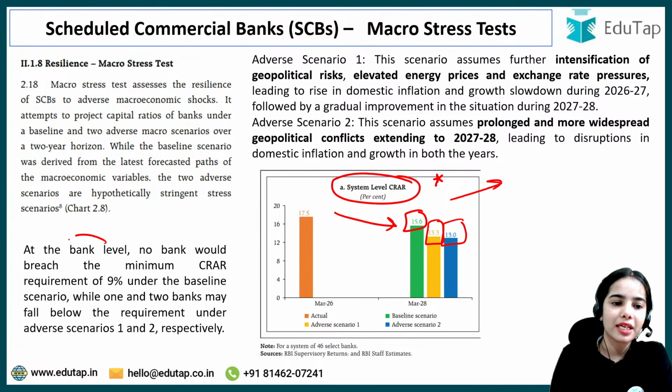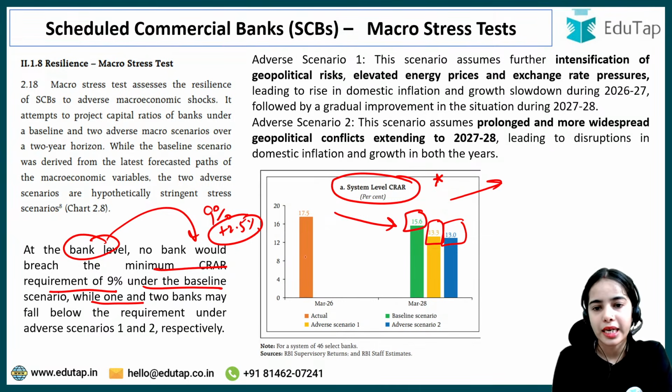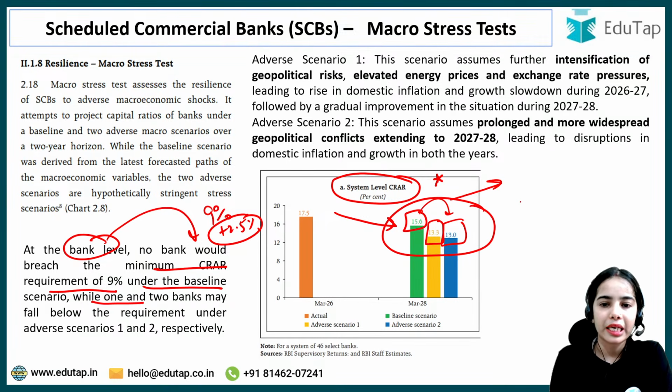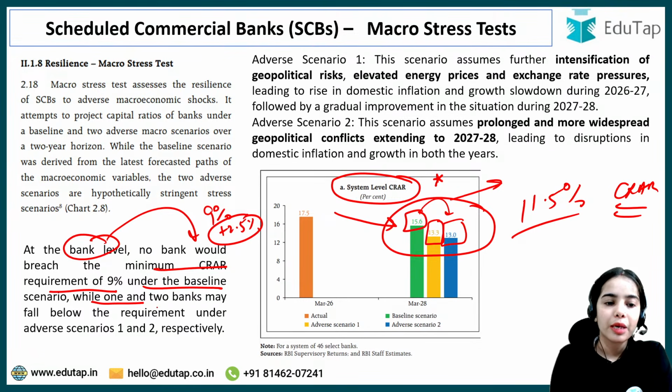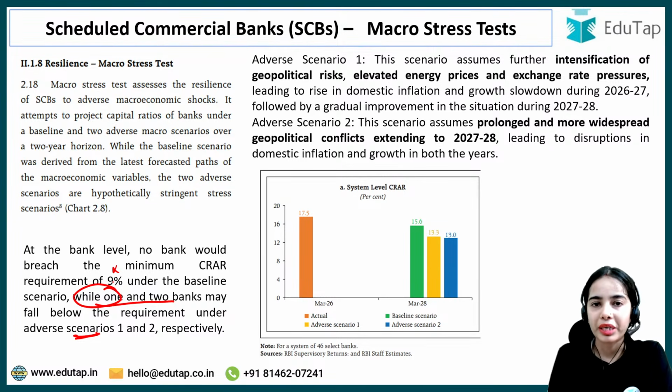So here you can see that at the bank level, no bank would breach the minimum CRAR requirement of 9% under the baseline scenario. The minimum CRAR requirement is 9% plus 2.5% of buffers that have to be maintained. So the banking system will be able to maintain more than 11.5% CRAR with the buffer requirements, but in the adverse scenario, one bank can breach this CRAR requirement of 9%. That means out of 46 banks, maybe one bank might not be able to maintain the CRAR. Two banks in the case of adverse scenario 2.